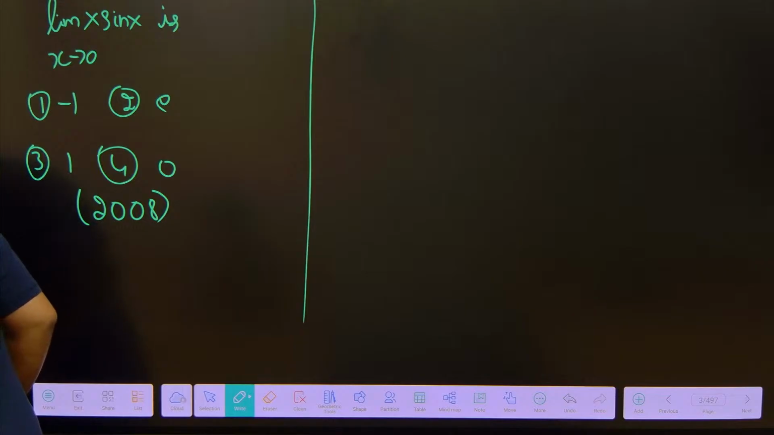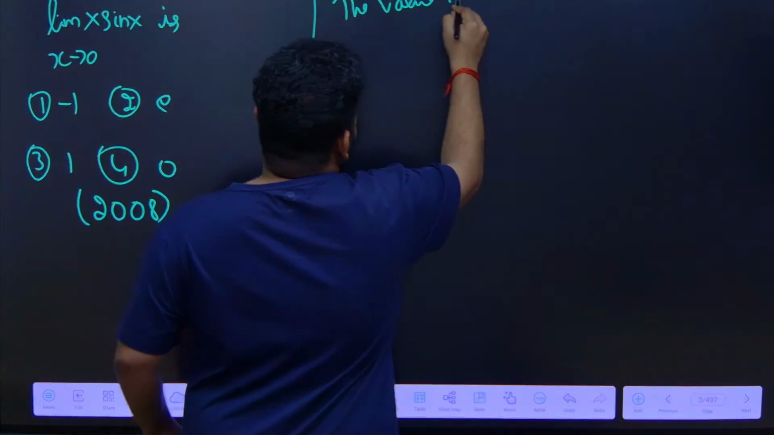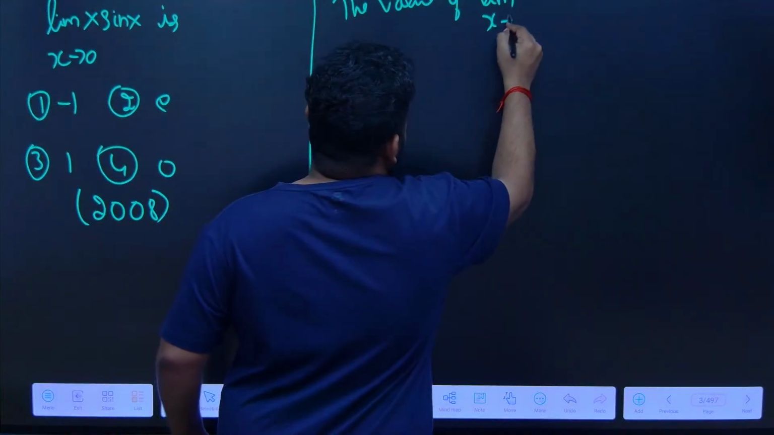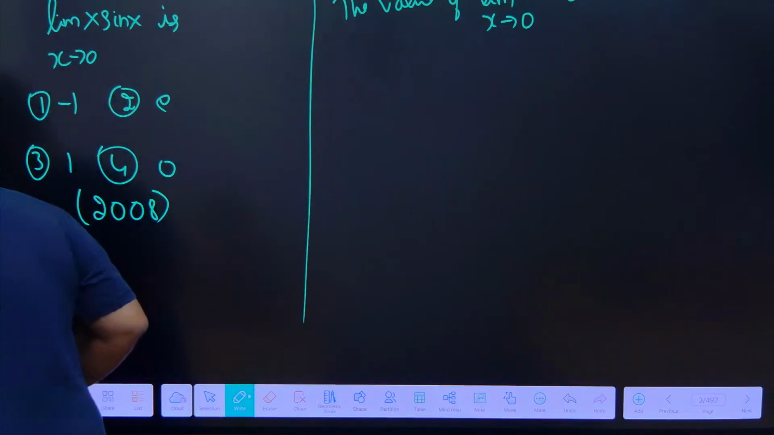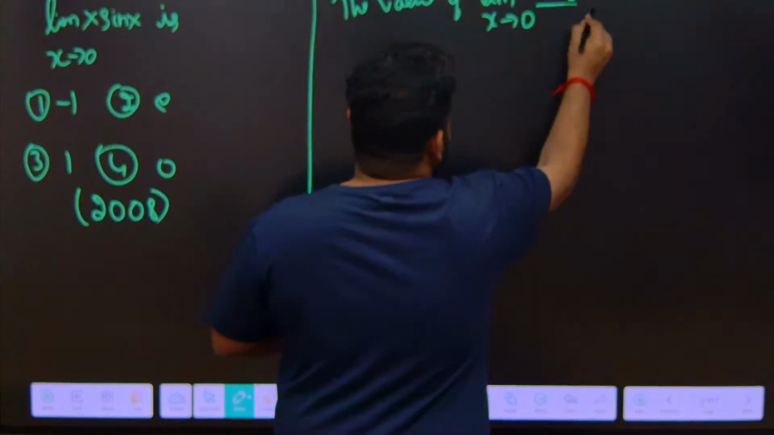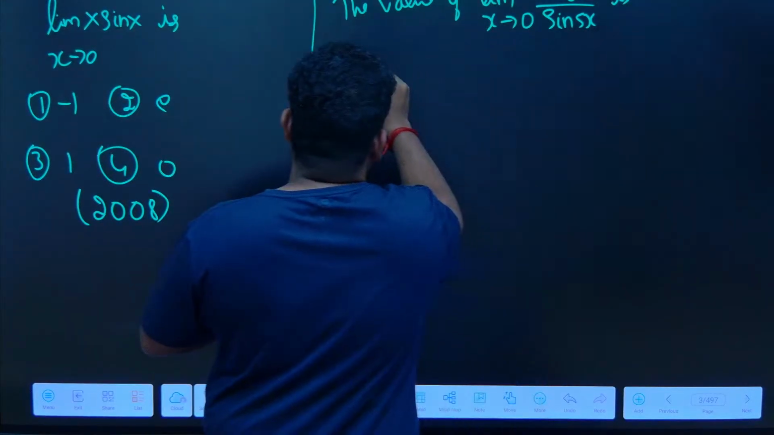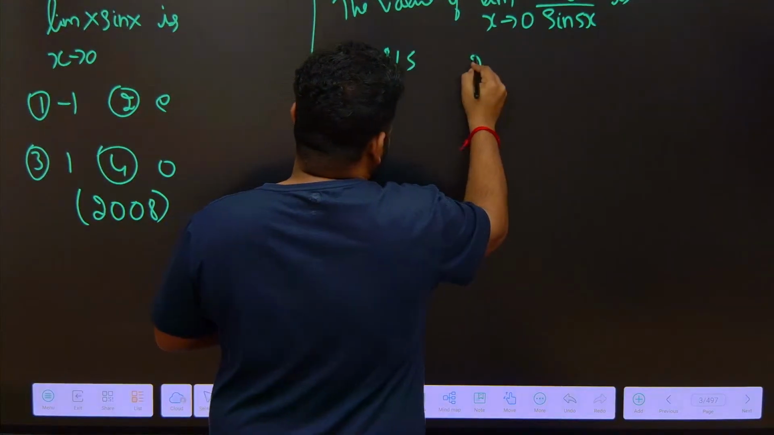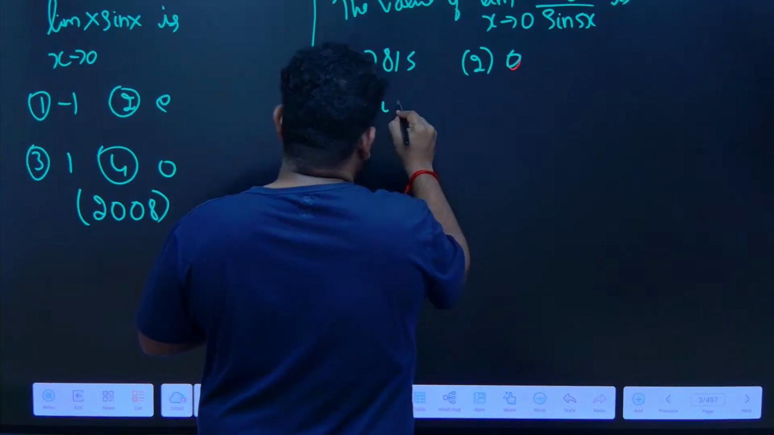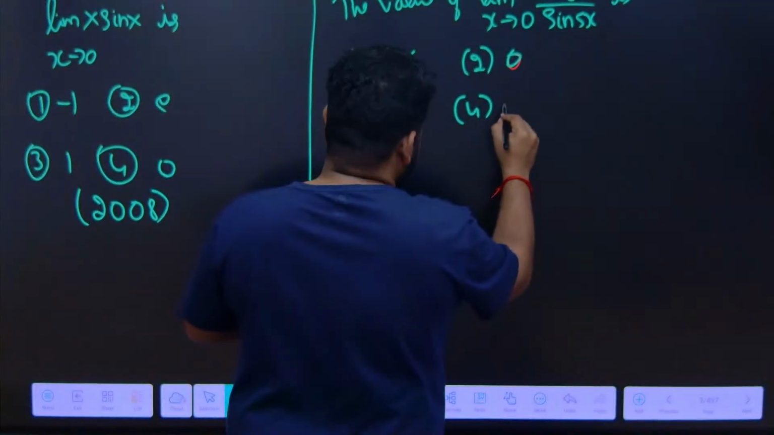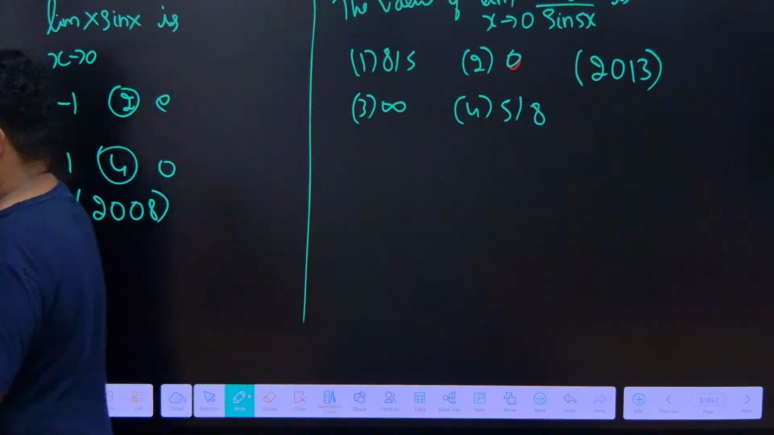Next question that we have is limit sin 8x by sin 5x. They are asking the value of limit as x tends to 0 of sin 8x by sin 5x. The options are 8 by 5, 0, infinity, and 5 by 8. This is the IIT JAM 2013 question.